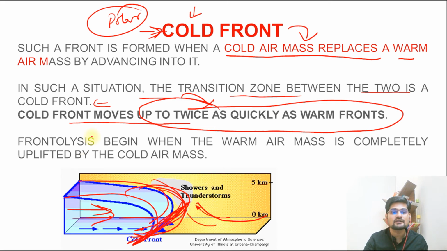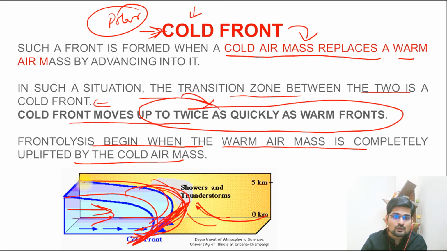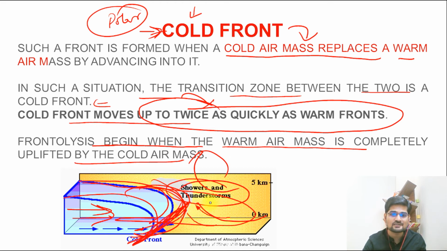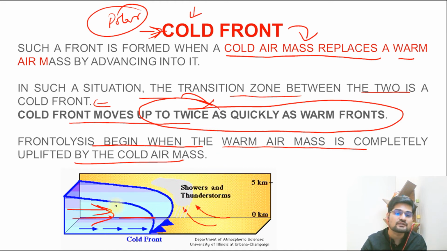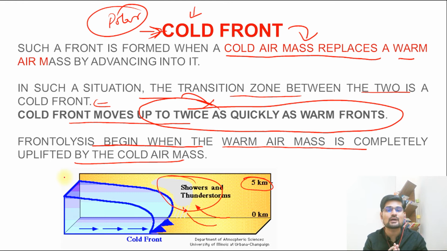Right? So here frontolysis starts happening when the warm air mass is completely uplifted by the cold air mass. So this cold air mass goes inside completely and the warm air is uplifted completely. So here also you find thunderstorms and showers happening in the troposphere, in the lower troposphere largely. What you see? 5 kilometers. So this area also has these thunderstorms. So this is why the cold front is the winner here because of the velocity which is almost twice the velocity of the warm front air.